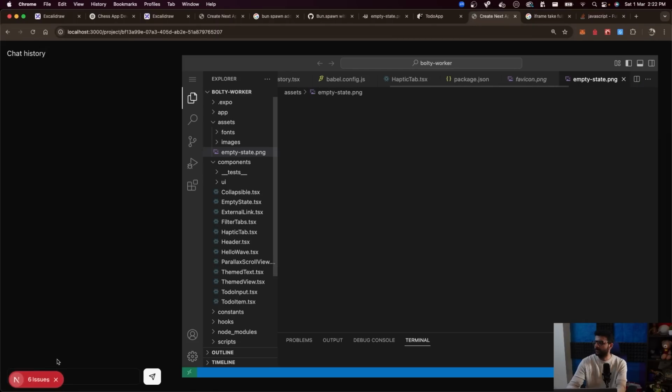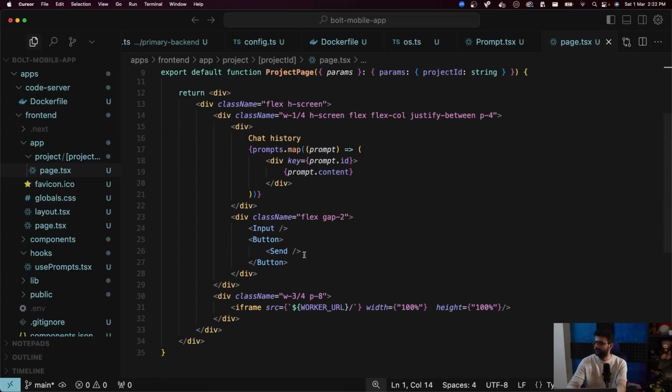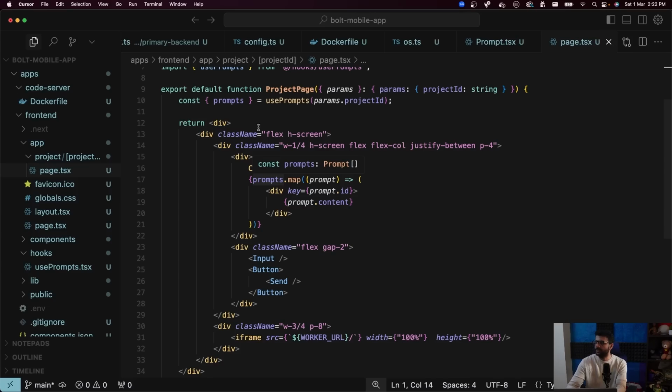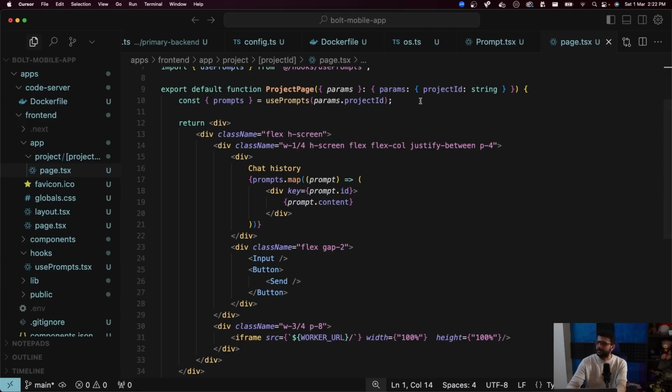All right, that looks good. 6 issues which we're going to ignore for now. And chat history may let me add. Yeah, the only thing that's left is now to send the prompt whenever the user clicks on send. And the thing is, when the user reaches the screen, we need to send whatever initial prompt they gave. How do we do that?